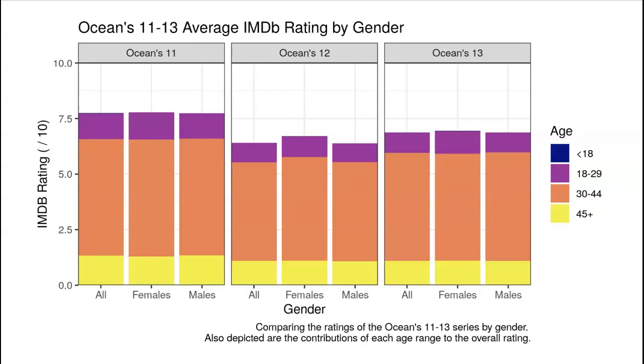If we think back to the last slide that I showed you, for Ocean's 11, they had a high rating equal to that of the 18 to 29 category. But for 12 and 13, they had a lower rating. But since they make up such a large chunk of the overall rating, it's kind of boosting Ocean's 11 to look even better than it normally does. Another thing we can take away from this is that in Ocean's 12, there's kind of two lead female actresses, as opposed to in 11 and 13, where there's very little to no female representation, which could explain why the female rating for Ocean's 12 is higher.